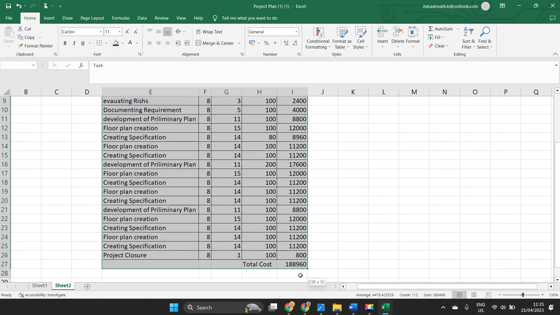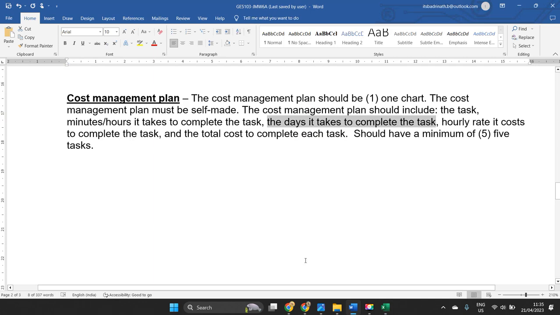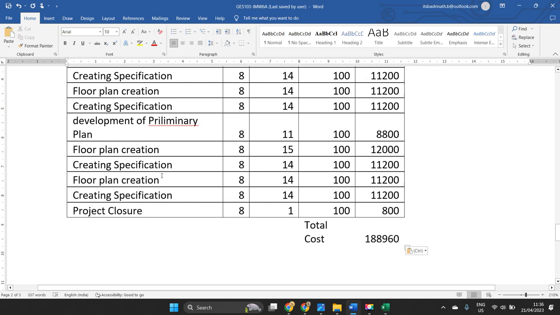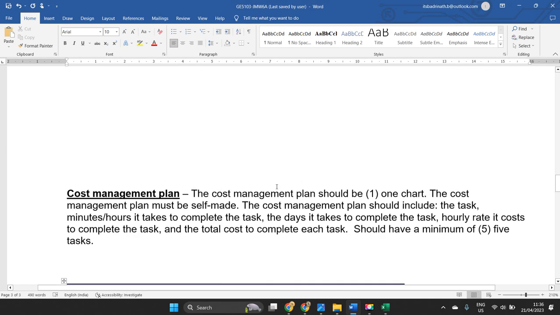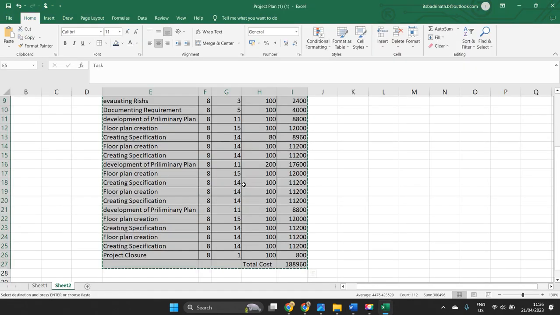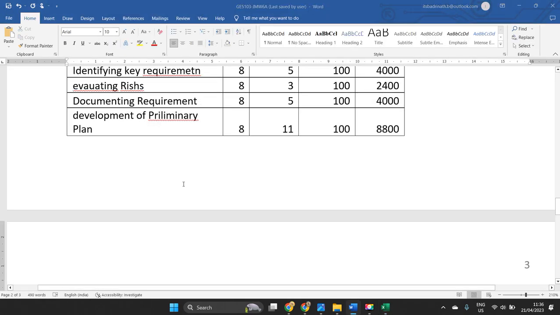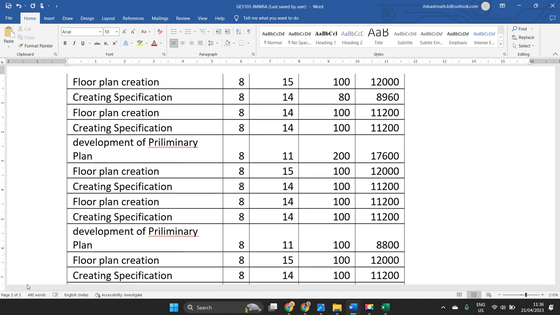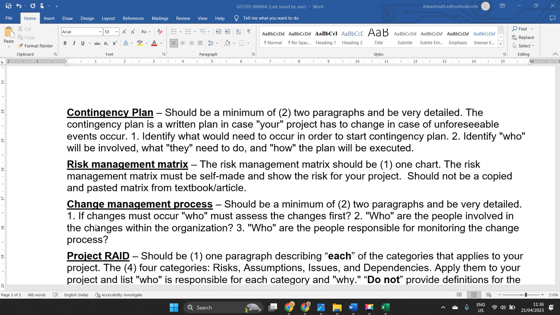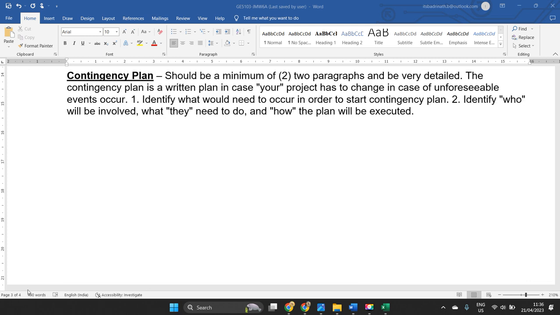You just copy this one and paste it here. Okay. This is your cost management plan. Explain it in just one paragraph. That is enough. Okay. So now this cost management plan is completed. The next part of the document is the contingency plan.